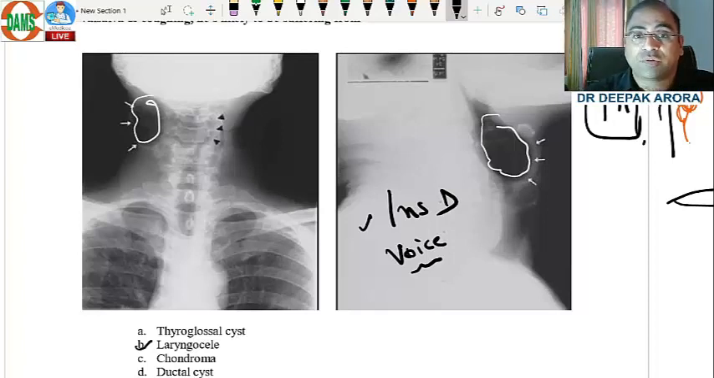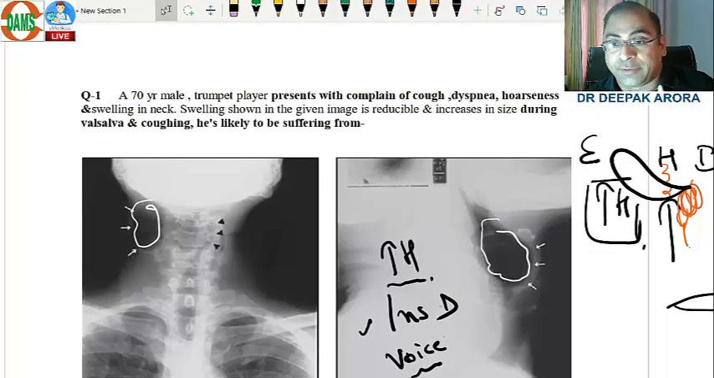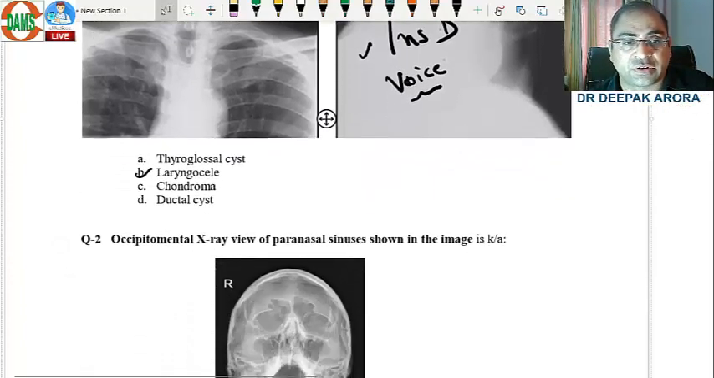Extrinsic, intrinsic: who is deciding? Expected MCQ in the upcoming examination: thyroid membrane. Beta, just remember this word. I repeat this point three to four times in the lectures. Beta, if thyroid membrane is mentioned, a trumpet player with a radiolucent swelling in the neck is equal to laryngocele. So the first answer was laryngocele.